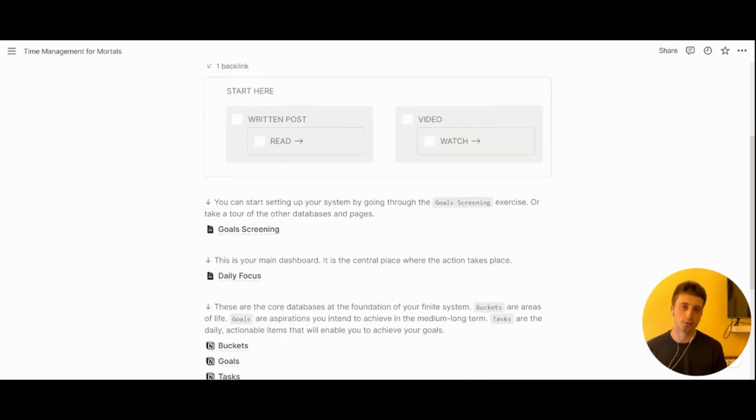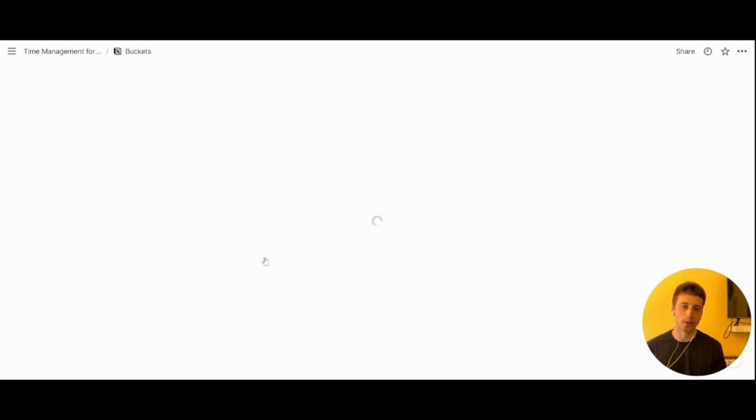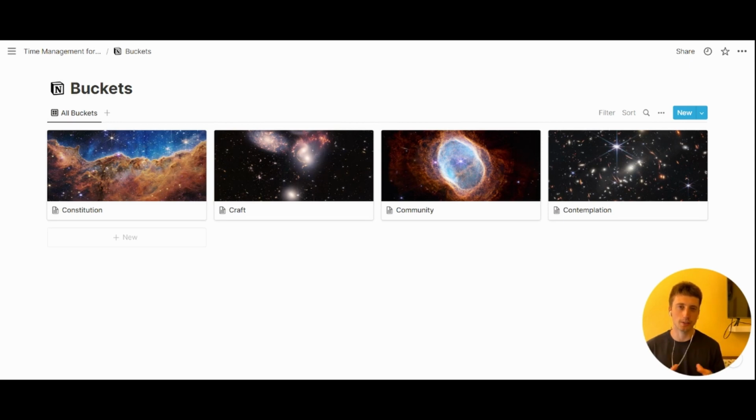And so the daily focus dashboard shows key data mainly from the tasks database. But let's start from buckets. So buckets is the master database where you have the key areas of your life. And in this particular example, I'm taking the concept of buckets from Cal Newport, where he suggests that to live a deep life, there are 4 main buckets each of us need to take care of.